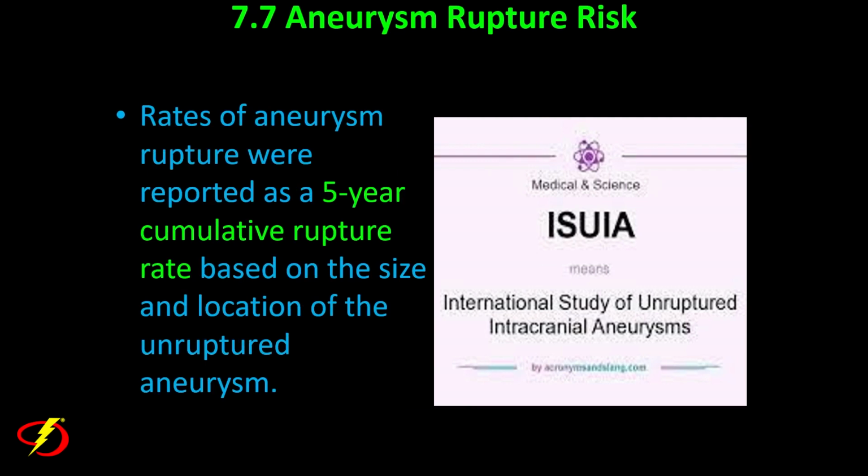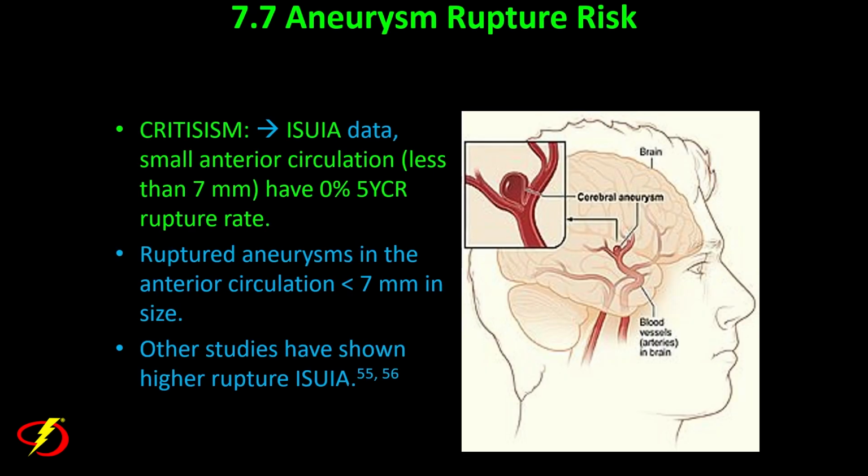They basically reported a 5-year cumulative rupture rate based on the size and location of the unruptured aneurysm. However, there's a lot of criticism concerning the data that they procured from this study.